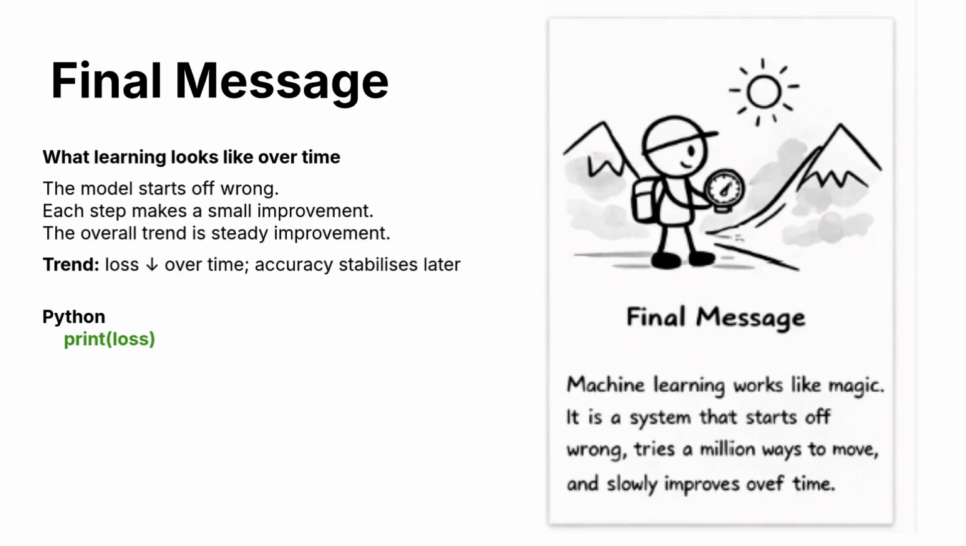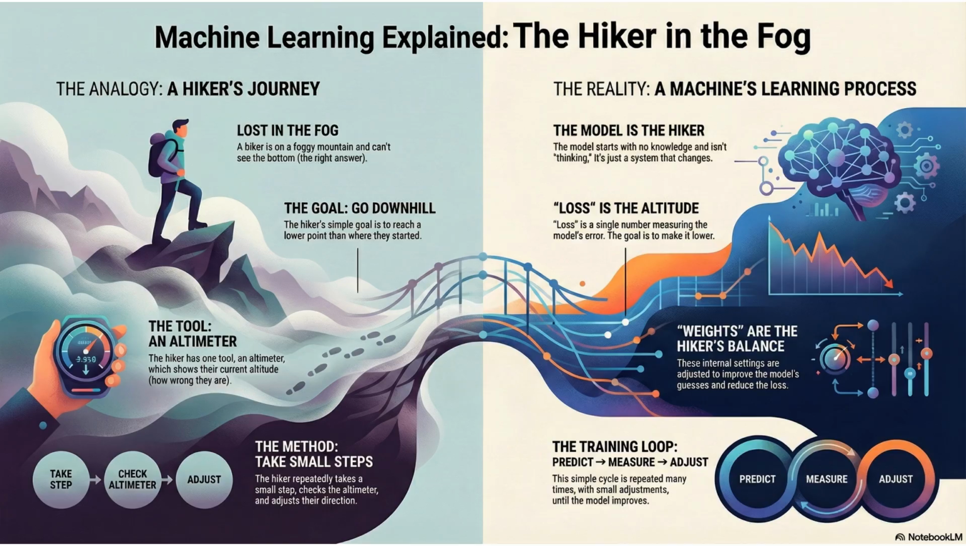Machine learning is not magic. It's a system that starts off wrong, takes small steps, checks a number, and slowly improves over time. Just like a hiker in the fog. If you understand this picture, you already understand the core of machine learning. Everything else, deep learning, neural networks, large models, is just a more detailed version of the same process.